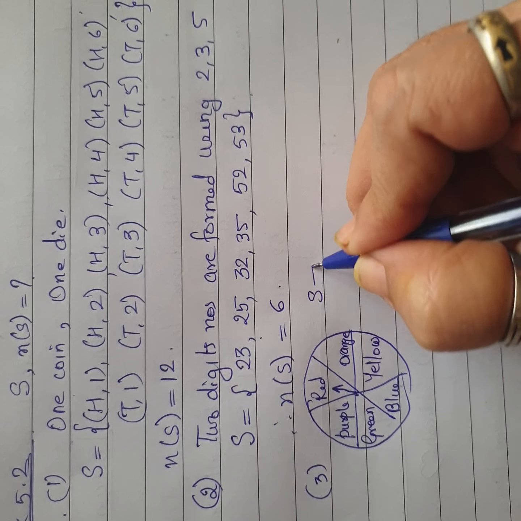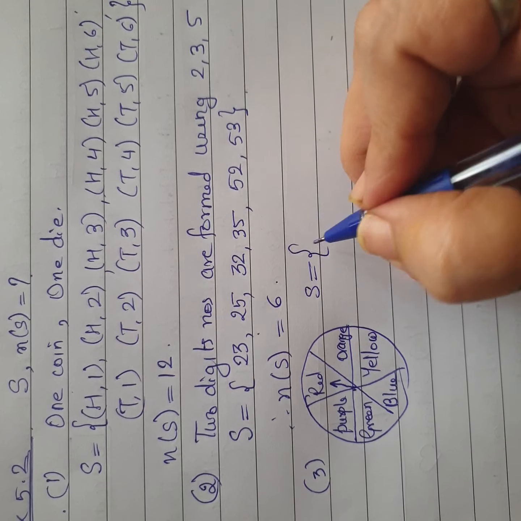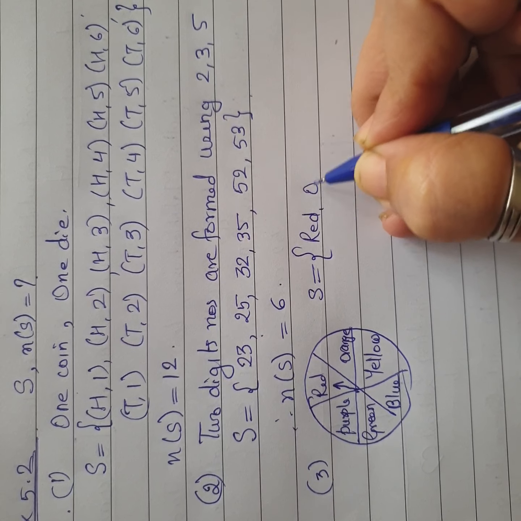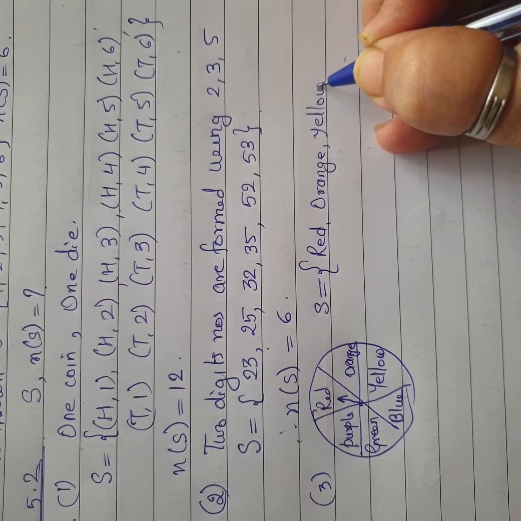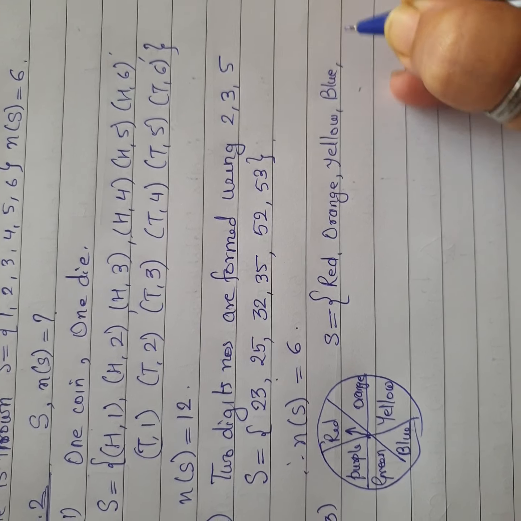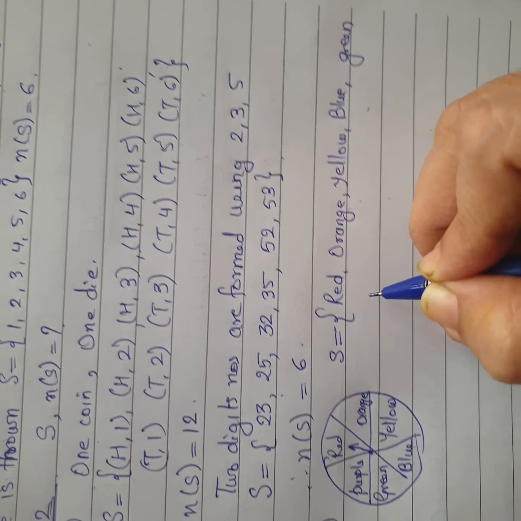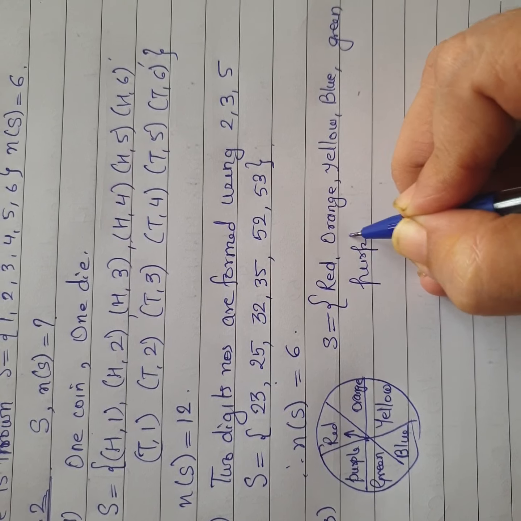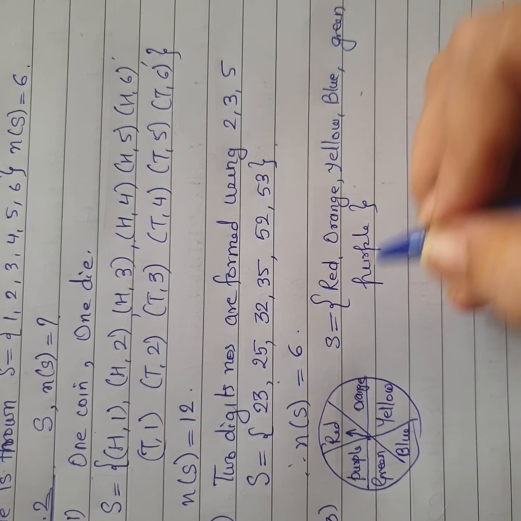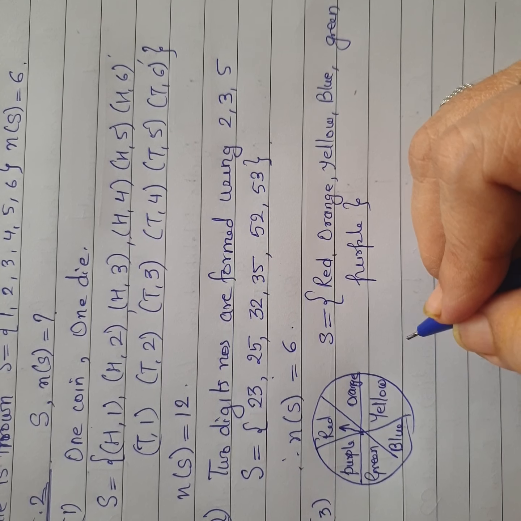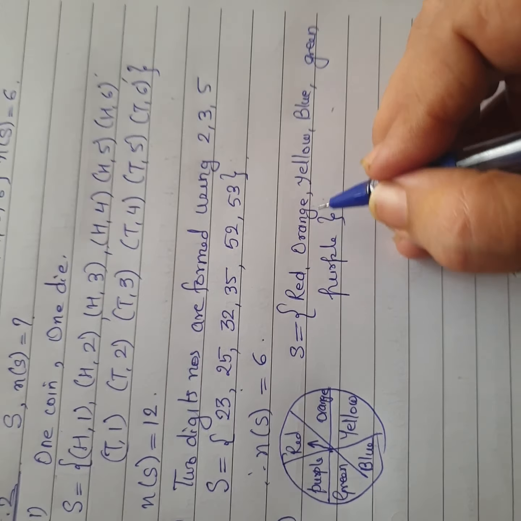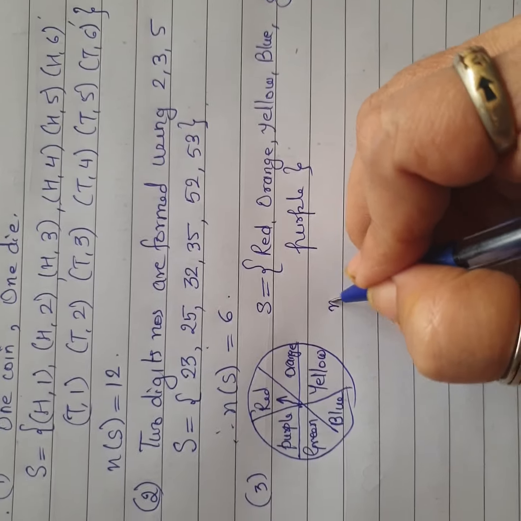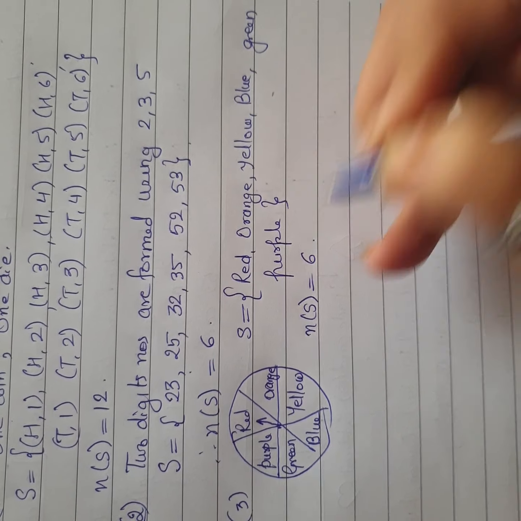So I'm preparing a sample space. The sample space is going to be of all the colors, red, orange, yellow, blue, green and purple. It is going to stop on only one of them. Of course, you can see this circle, in that we already had these colors. I have written only those colors. So the colors are 1, 2, 3, 4, 5, 6 colors are there. So number of sample points is going to be 6.